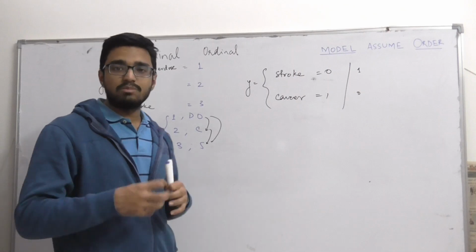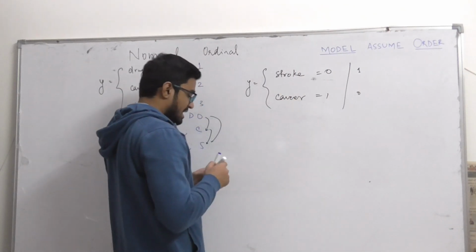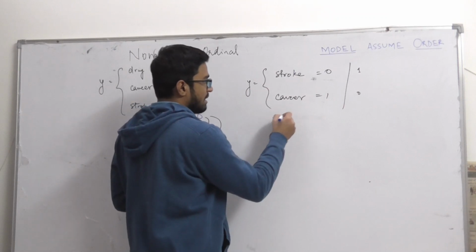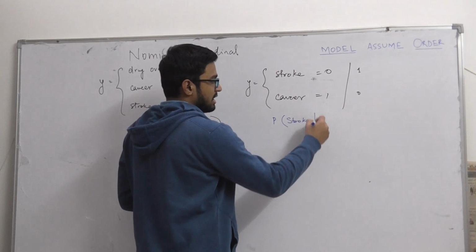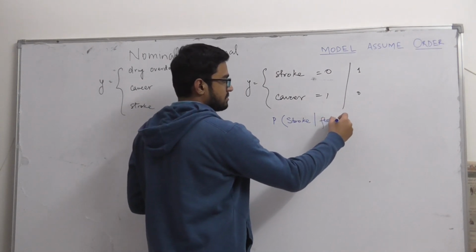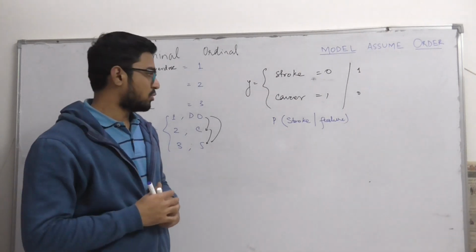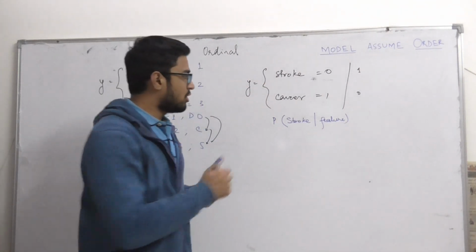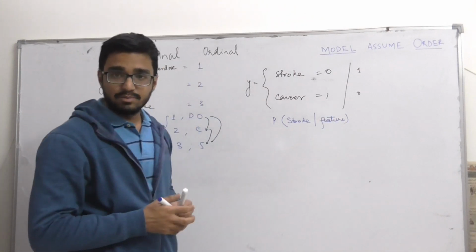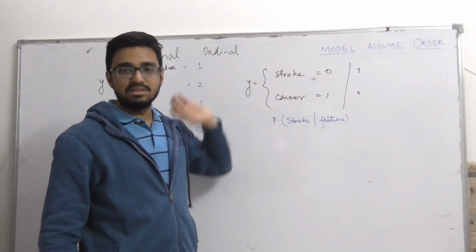So what machine learners have said is that the predictions from this model can be interpreted as the probability of any category, just say stroke, given all the features. This is a very crude, very naive approach of seeing a linear model predicting probabilities. Surely we will have some predictions which are greater than 1 or smaller than 0.